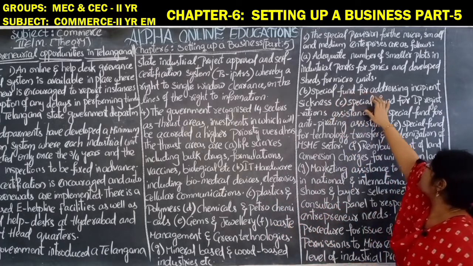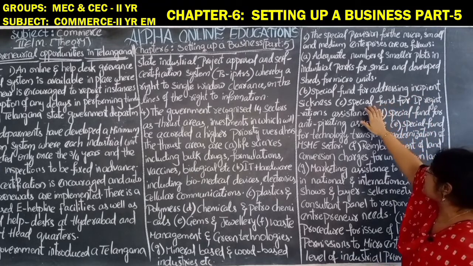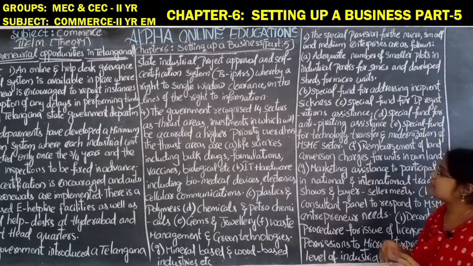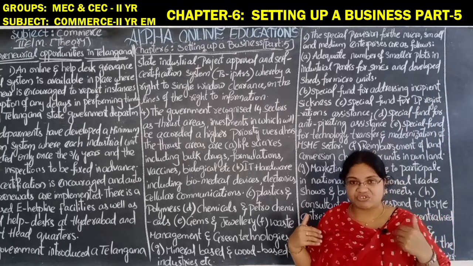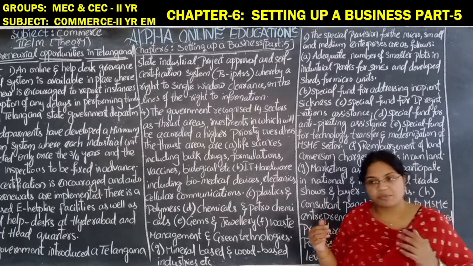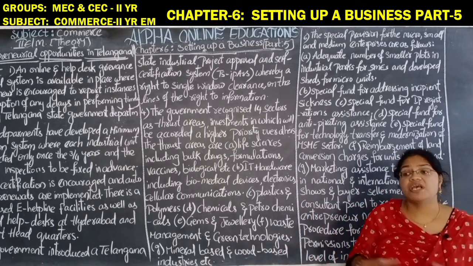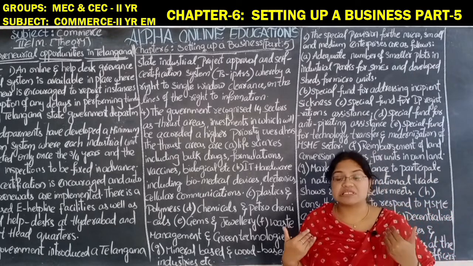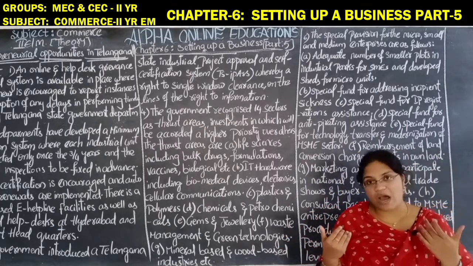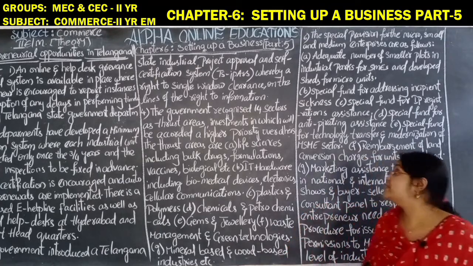Special funds for addressing incipient sickness. Incipient sickness means if the industry is not working properly, if the small scale industry or medium scale industry or micro industrial unit is not working and is facing a number of losses, in such a case the government will provide the fund for the repair of those sick units.